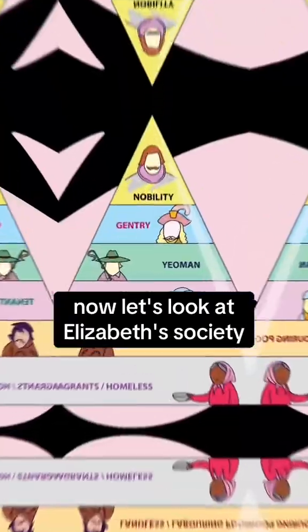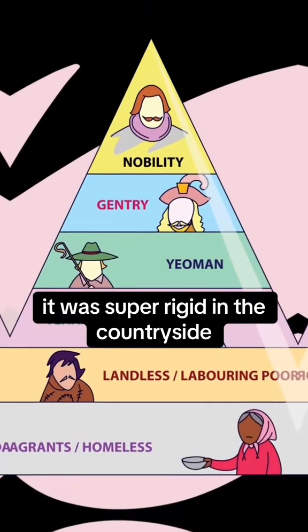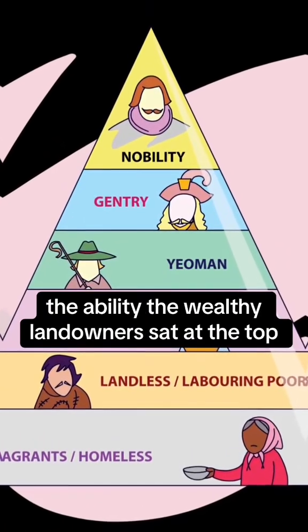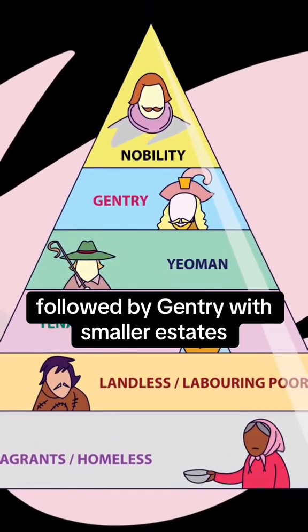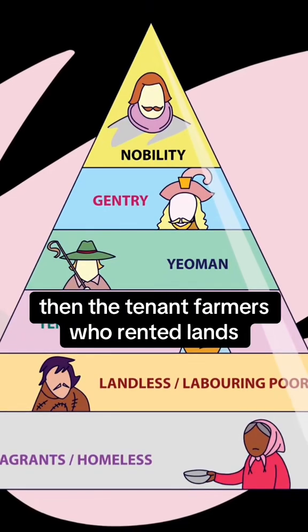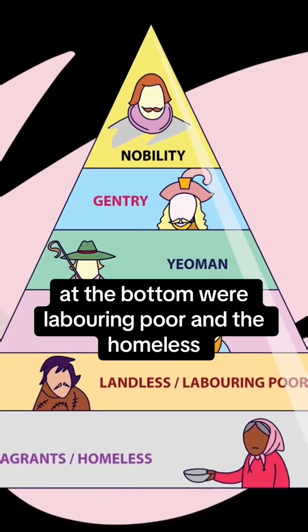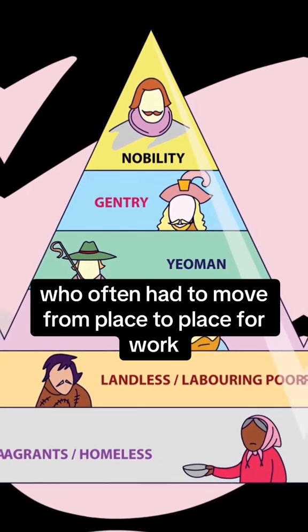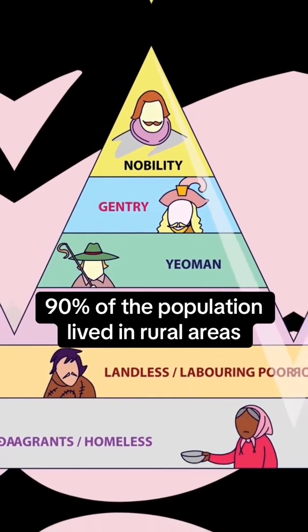Now let's look at Elizabethan society. It was super rigid. In the countryside, nobility, the wealthy landowners, sat at the top, followed by gentry with smaller estates, then the tenant farmers who rented land. At the bottom were labouring poor and the homeless, who often had to move from place to place for work. 90% of the population lived in rural areas.